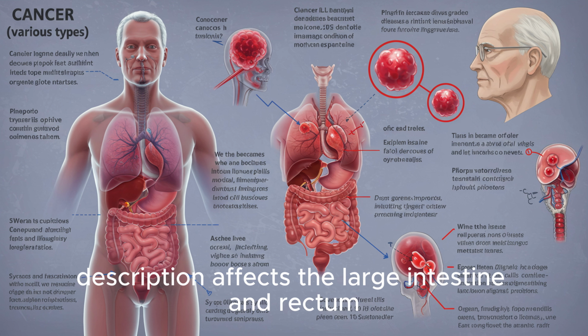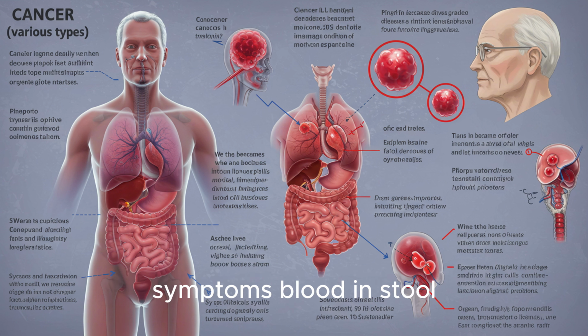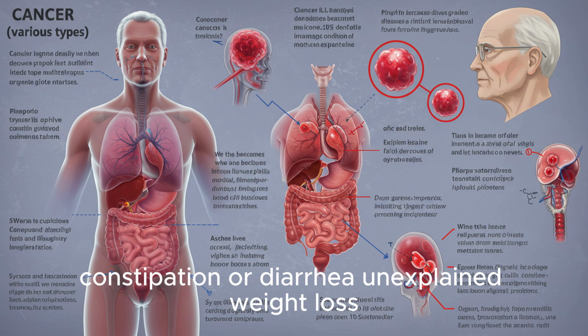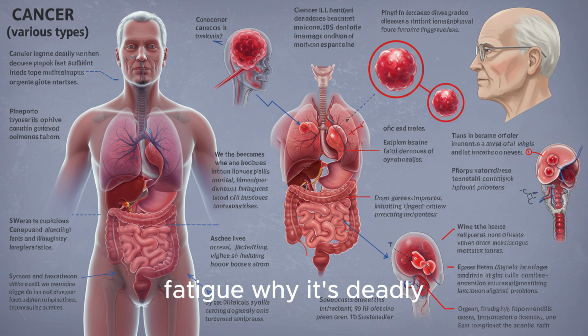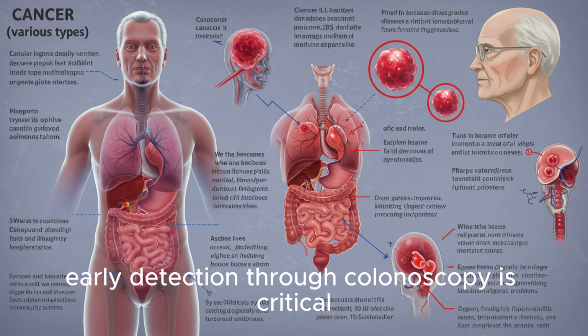2. Colorectal cancer, colon and rectal. Description. Affects the large intestine and rectum. Symptoms: blood in stool, constipation or diarrhea, unexplained weight loss, fatigue. Why it's deadly. Frequently develops without symptoms. Early detection through colonoscopy is critical.